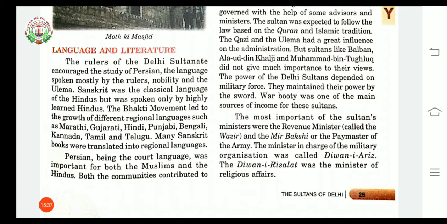Fourth, the Minister of Religious Affairs called Diwan-i-Risalat.